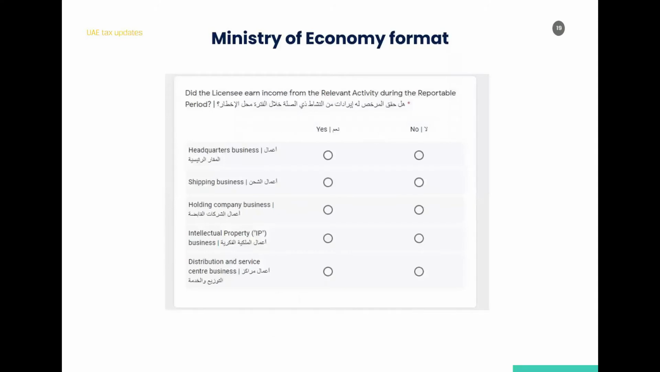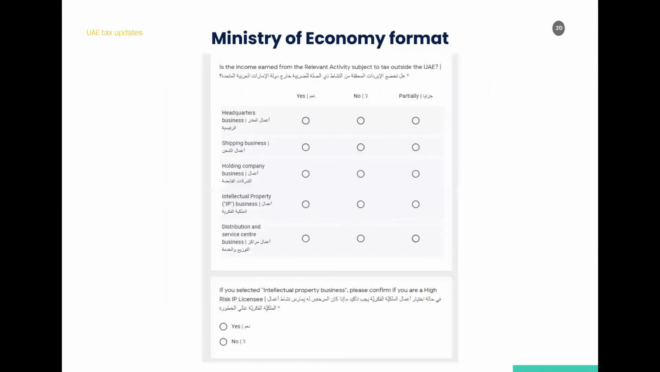Now here, did the licensee earn income from the relevant activity during the reportable period? So we discussed that part. So you can say yes or no for these 5 activities. Then the next part is the income earned from the relevant activity subject to tax outside the UAE. So yes, no, or partially. So there's an additional column here for partially.